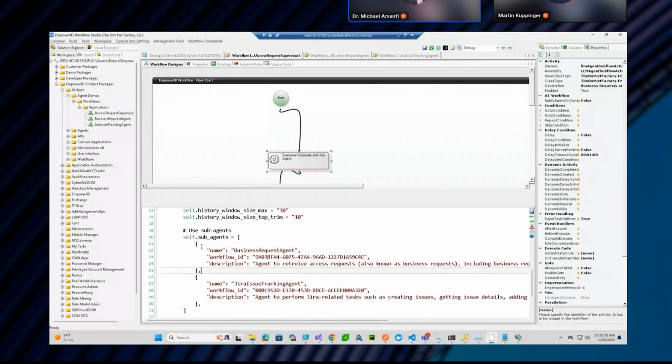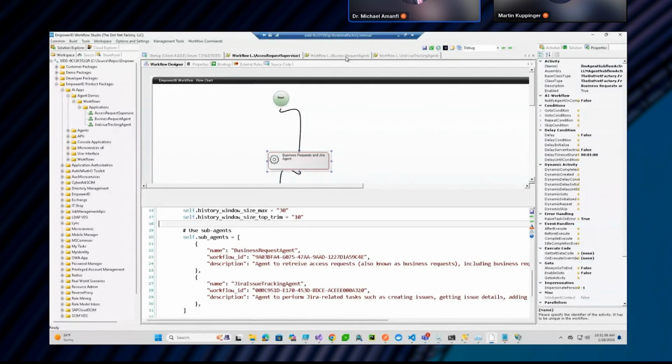So what is happening really is that the supervisor, when he receives a request from me or any of my colleagues, is planning using the capabilities that these 2 sub-agents have, making decisions, and interacting with these sub-agents, reflecting on the outcome, and of course, using even the feedback to improve itself.